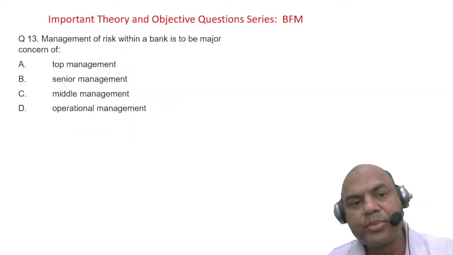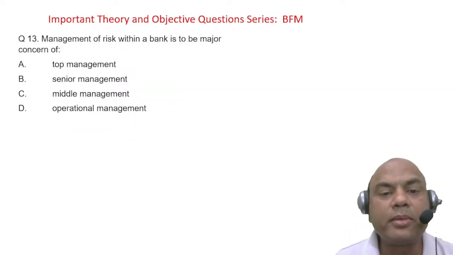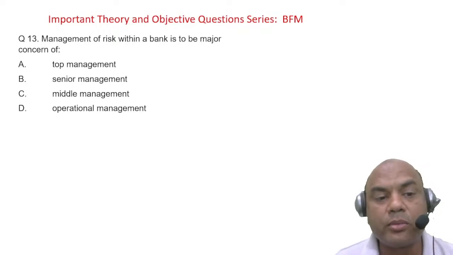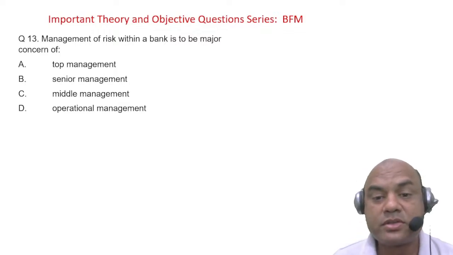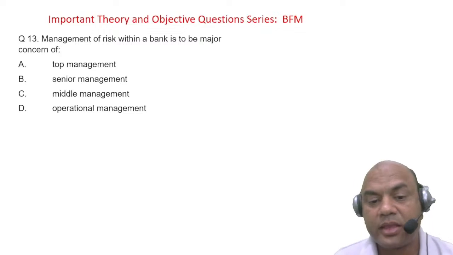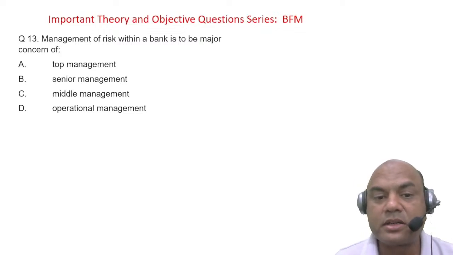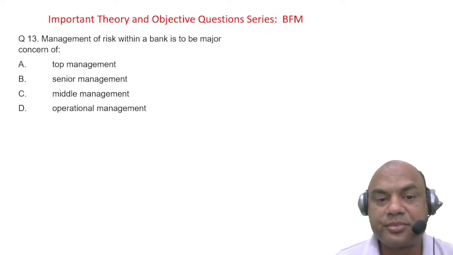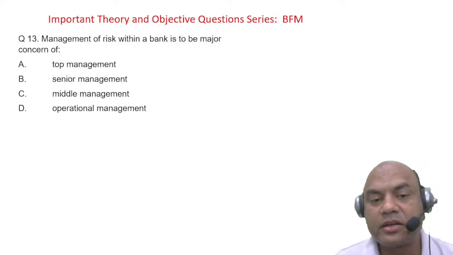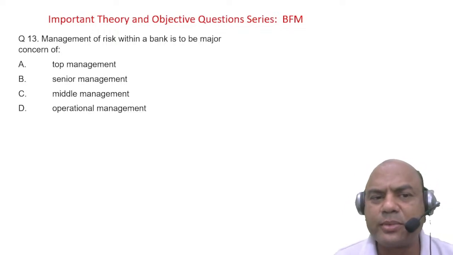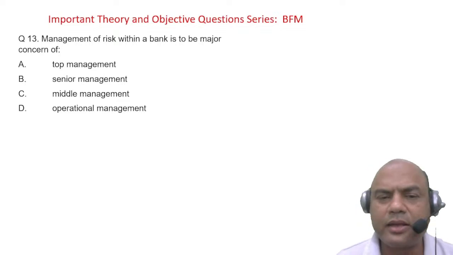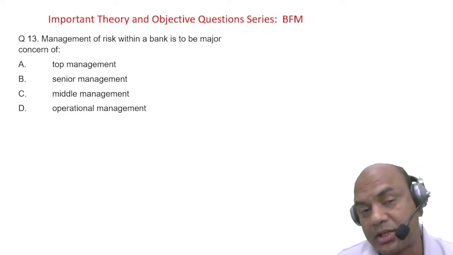Okay. Management of risk within a bank is a major concern of top management, senior management, middle management, or operational management. Management of risk is a major concern of which management? Do you know the sequence of risk management in banking? Then you'll understand.